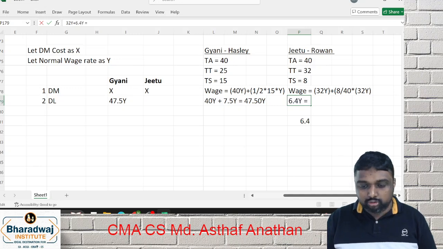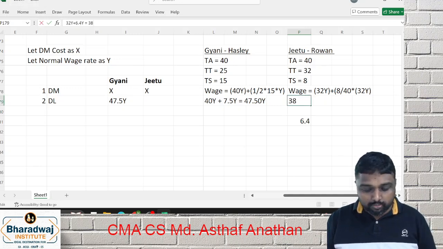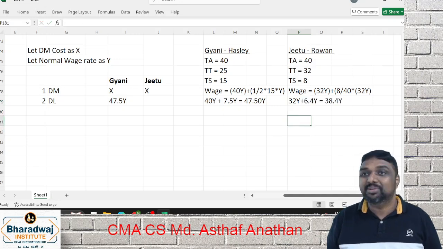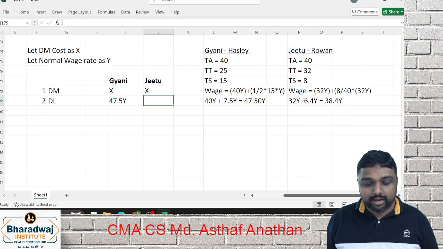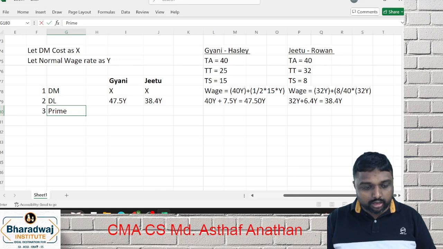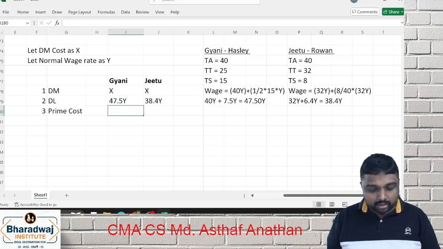If you add both together, what you will get? 38.4. Am I correct? Yes or no? So you got this. If you add this, you will get what? Prime cost. Your material plus labor.